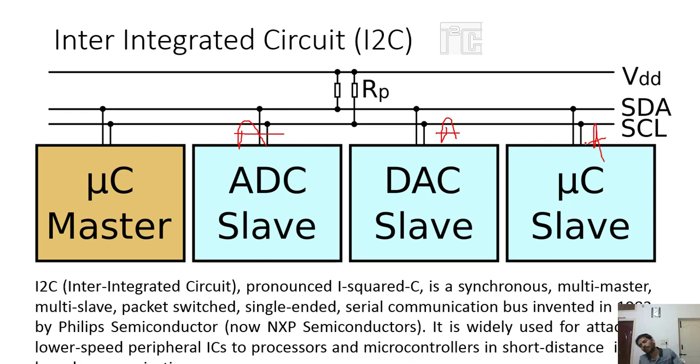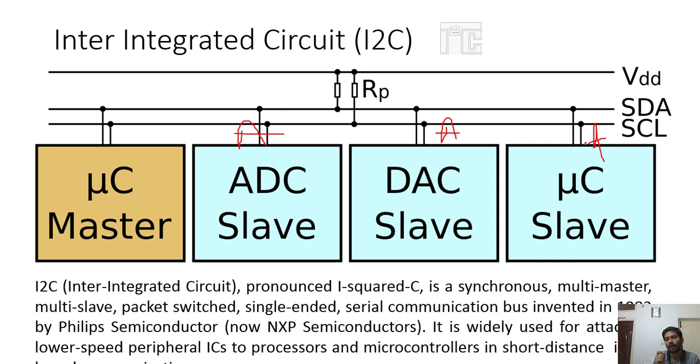So this initial address will be received by all slaves, and each will try to match it with its own address.